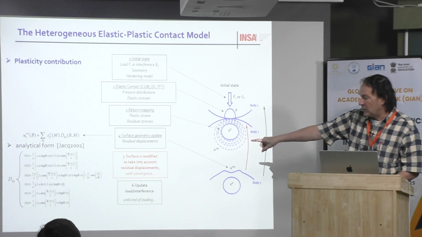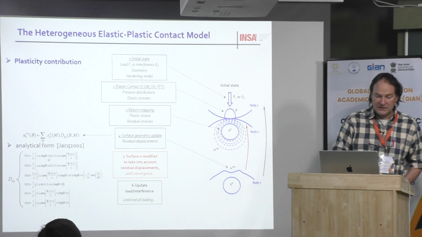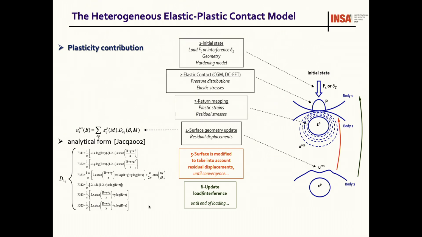On the left here, these are, in fact, the analytical solutions of the influence coefficient. It works like that.